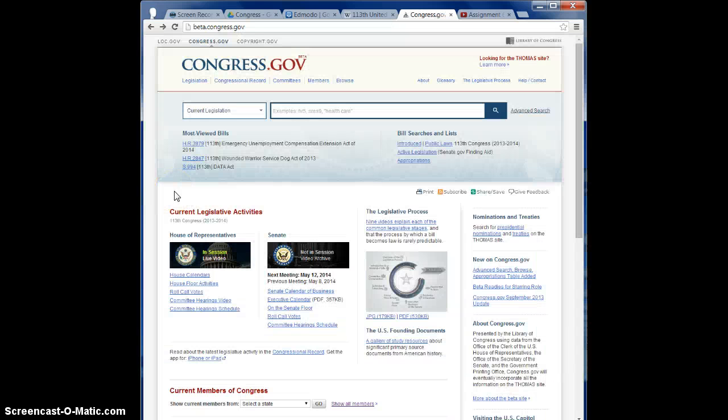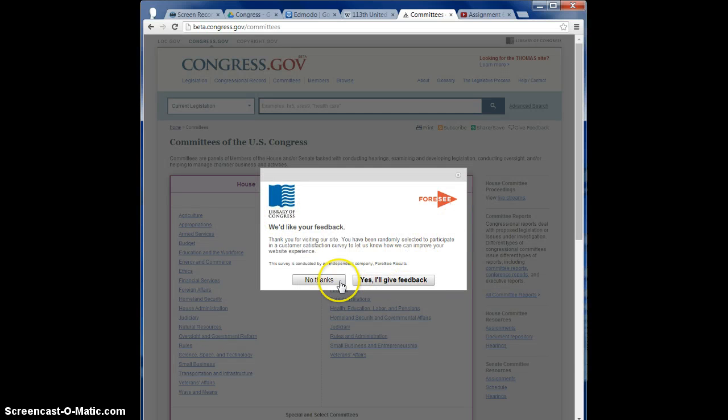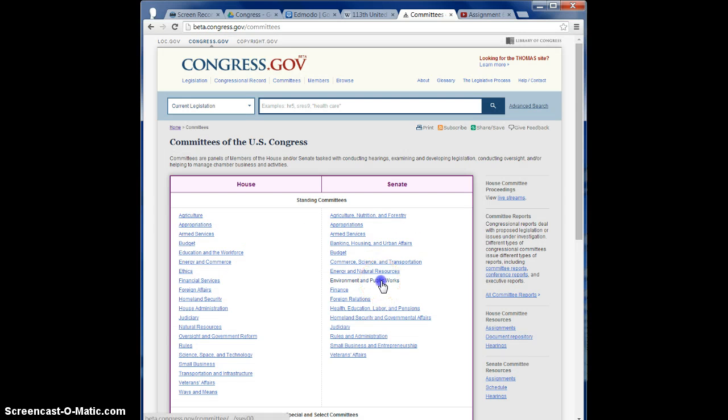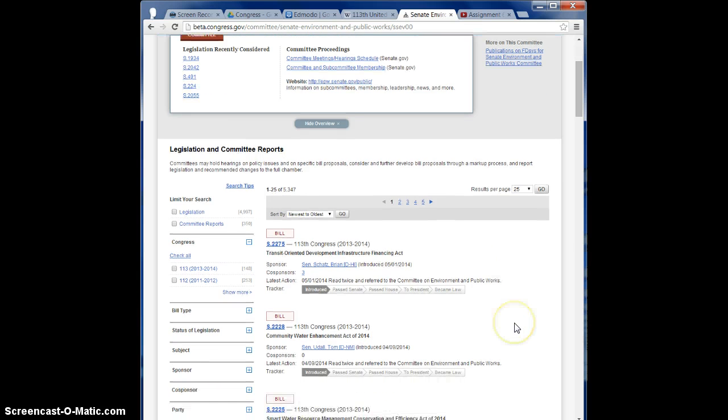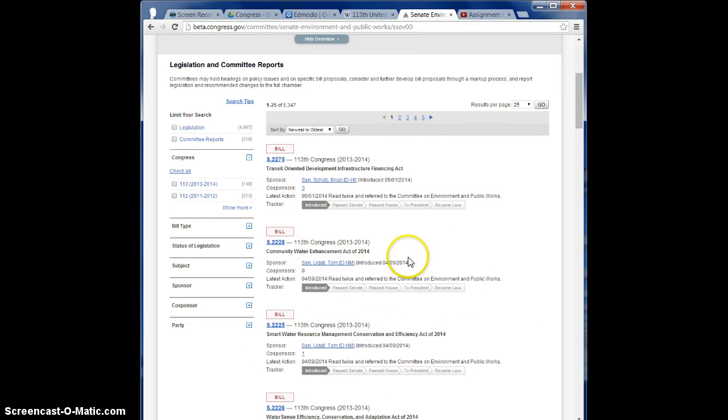It's going to be a little bit harder to find out from those websites what specific bills they're currently considering and working on. So if you go to congress.gov and click on committees, and you go to that particular committee, it will again tell you the laws recently considered. It will tell you more about the committee proceedings, and then it even gives you a list of things that have gone through this committee and what has happened.